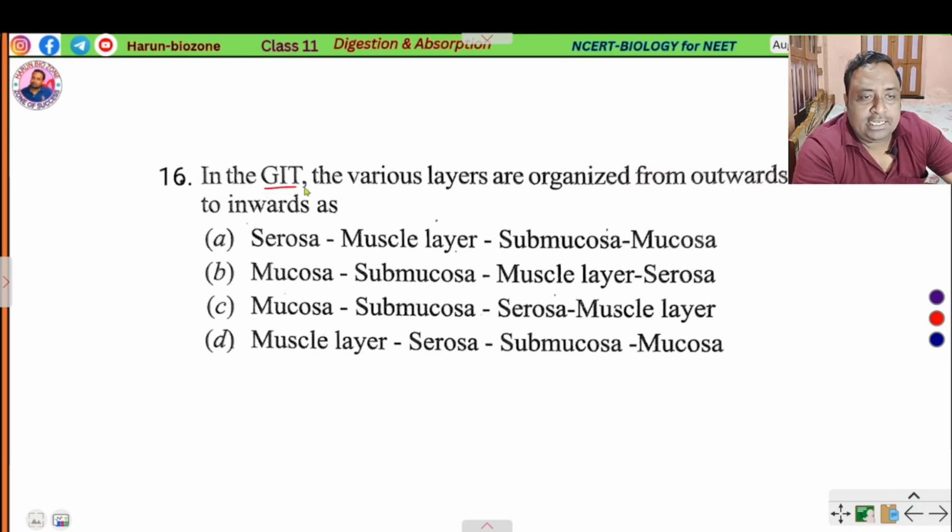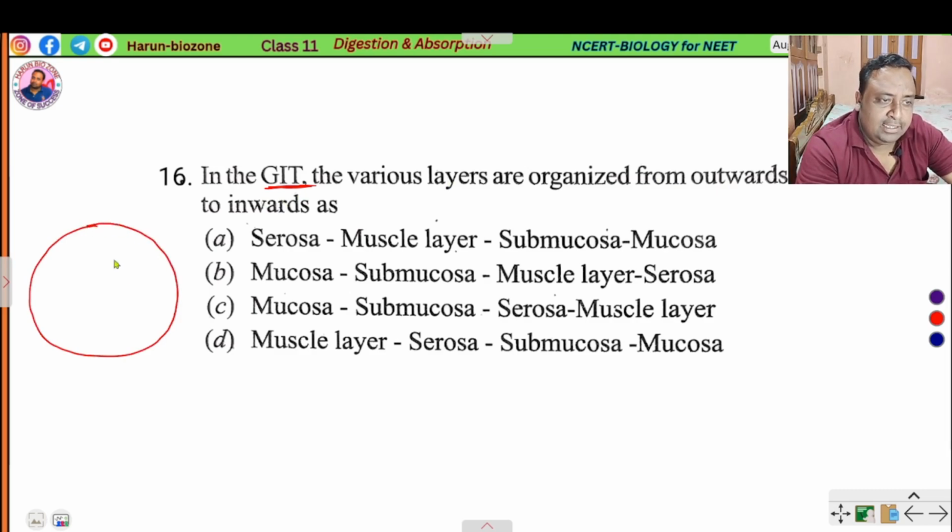In the GIT, meaning gastrointestinal tract, the various layers are organized from outward to inward. The outer layer of the gastrointestinal tract is the serosa layer.